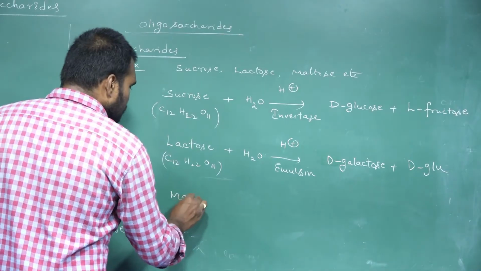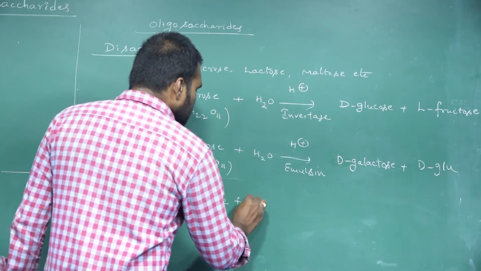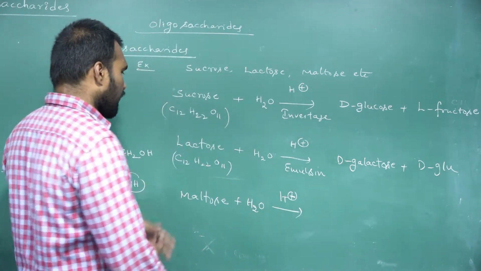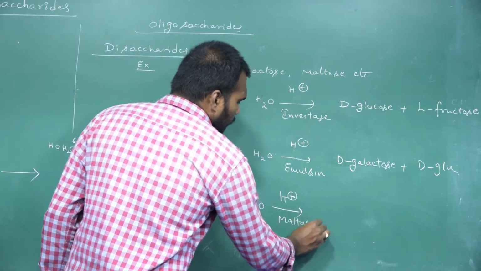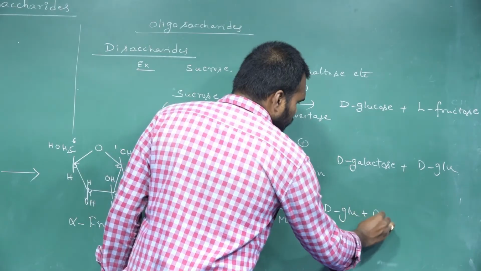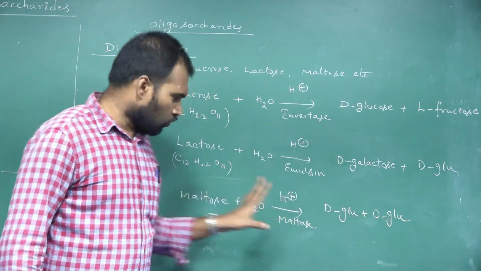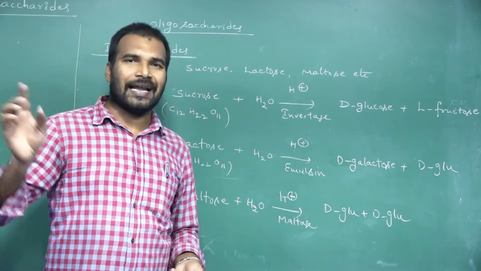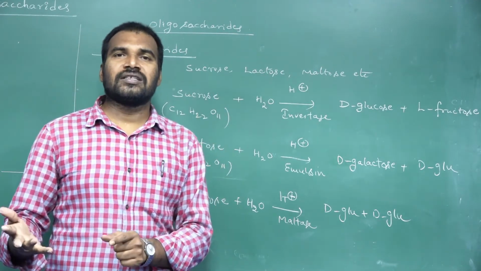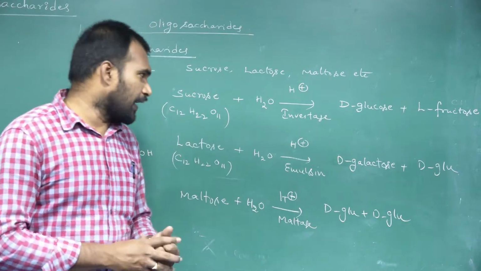Suppose you take maltose, even maltose has the same molecular formula. On acidified hydrolysis, or with the enzyme maltase, we get 2 moles of D-glucose. 2 glucose units are produced. So these all are examples of what? Disaccharides: sucrose, lactose, maltose. These saccharides on hydrolysis release 2 monosaccharide units, so they are called disaccharides. Then you may get the doubt.